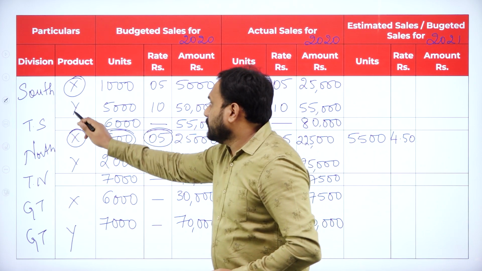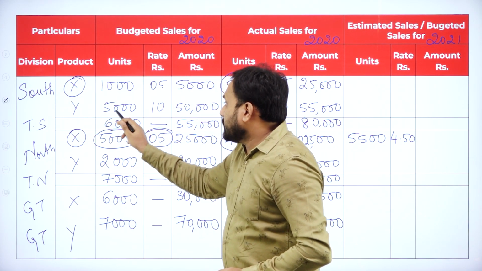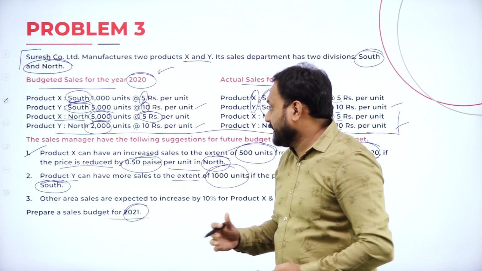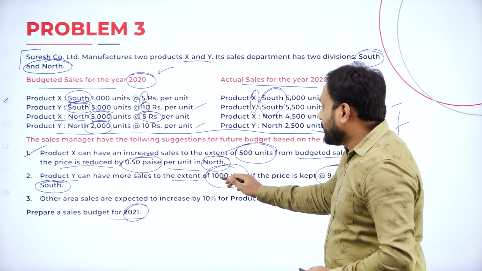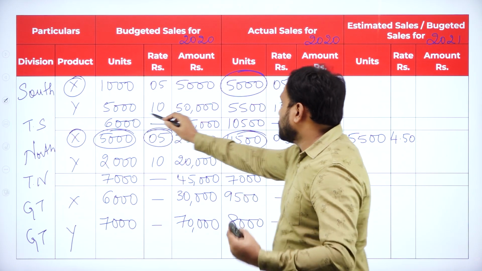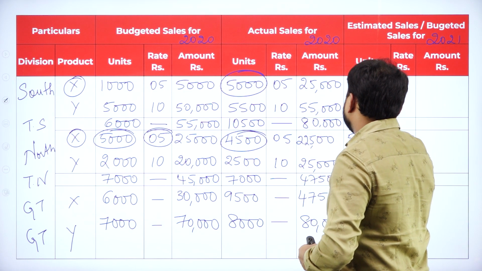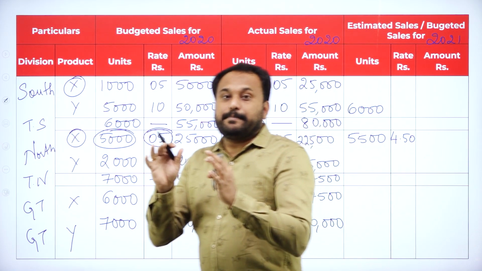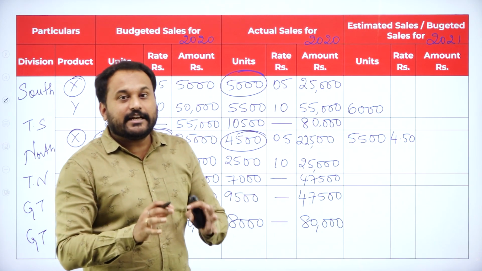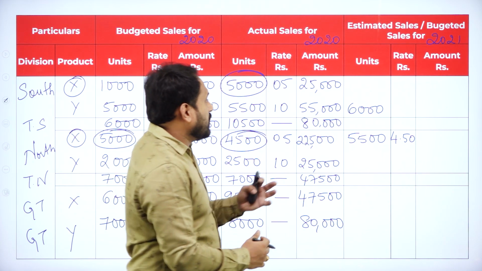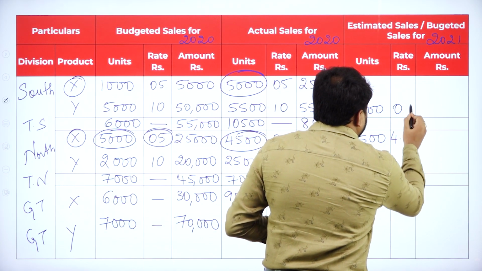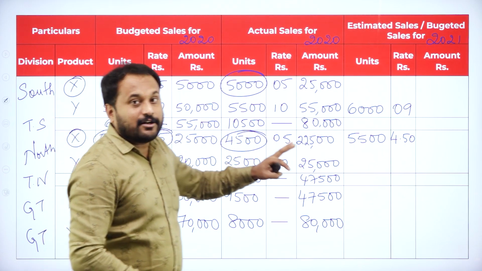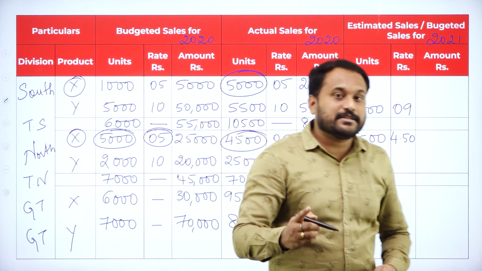So now you have South, product Y. And how much is it? 5,000. They are telling that it will be increased by 1000 units. Now 5,000 plus 1000 is 6,000 units. And they say that only if the price is 9 rupees will it be more. So 6,000, and here you will write 9 rupees and not 10 rupees. So this is the second adjustment.